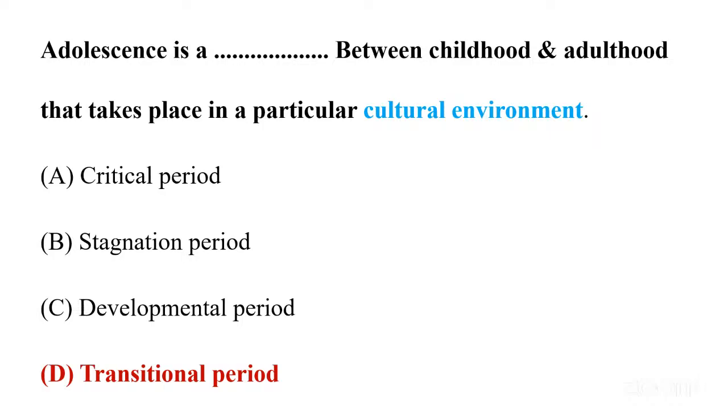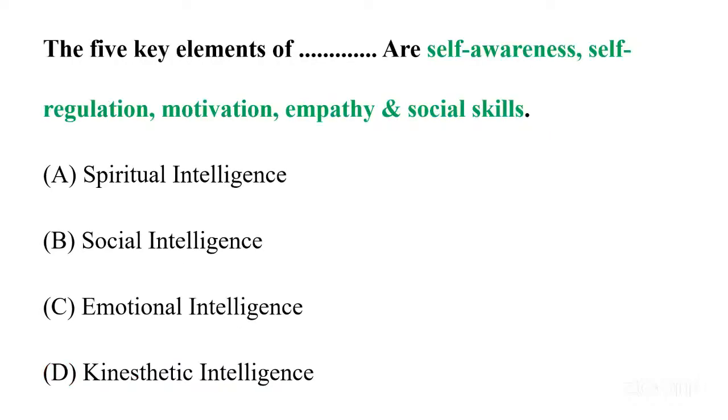Moving towards the third question, which is: the 5 key elements of dash are self-awareness, self-regulation, motivation, empathy, and social skills.